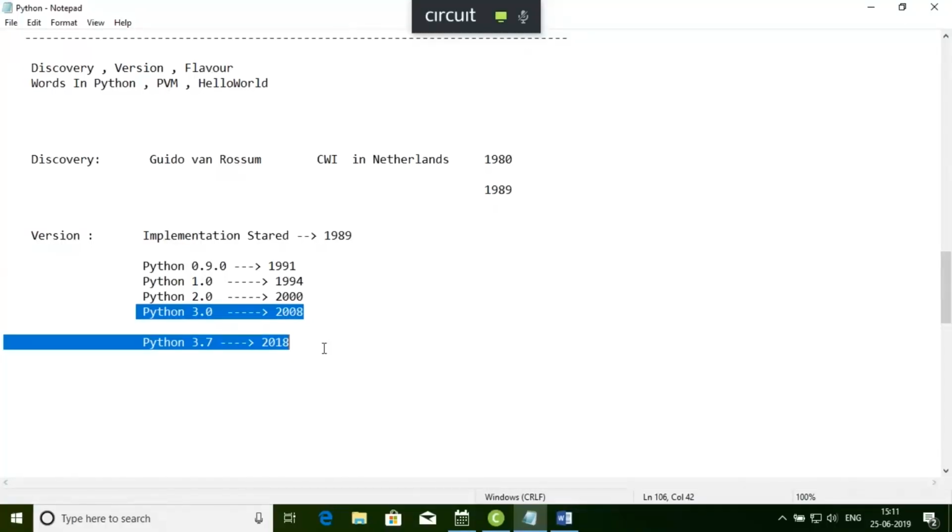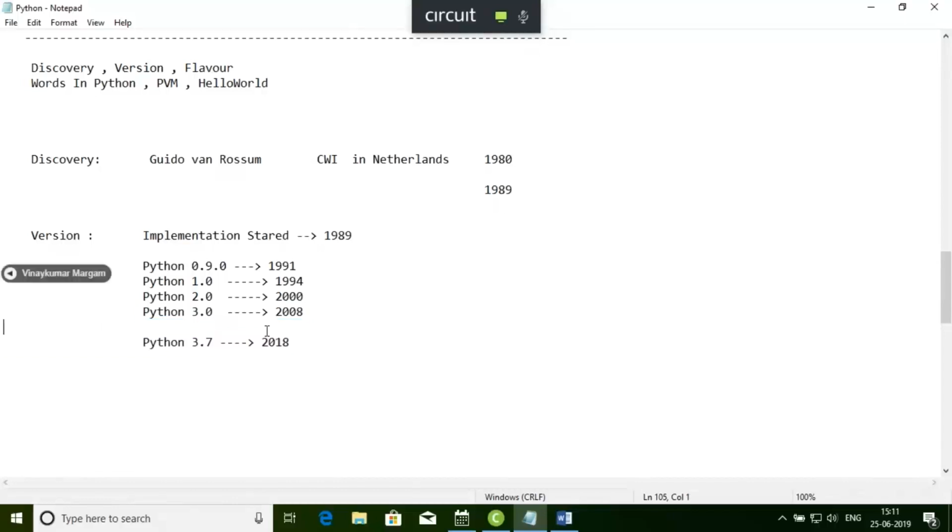Okay, right? Now the thing is that when you work on Python, let me tell you one very important thing. I think everyone should know it. By comparing with Java, I'll tell you. The point is that we have one term called backward compatibility. You may have heard this name, backward compatibility. What does it mean? Assume any code, any program you have written in Java. I'm just comparing with another language, so it is very easy to understand.